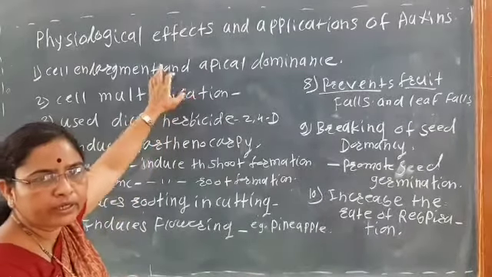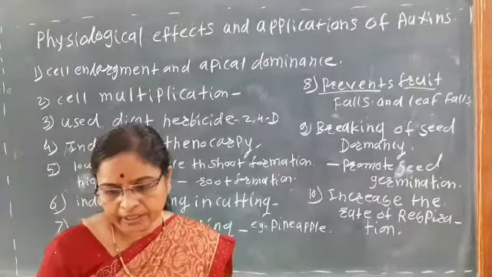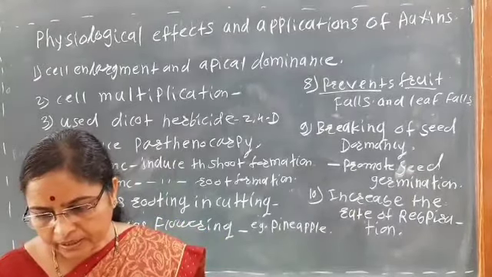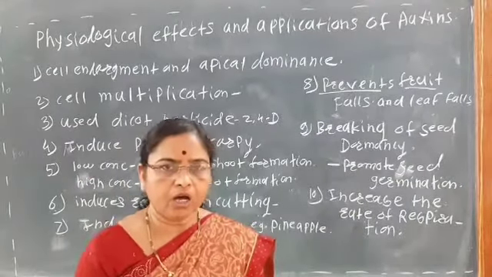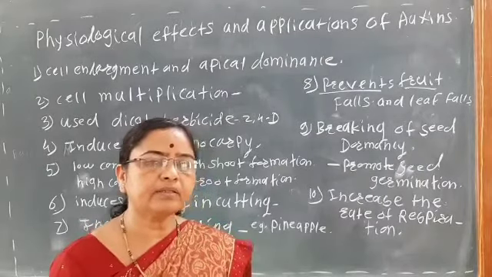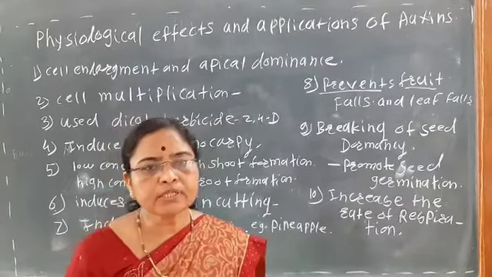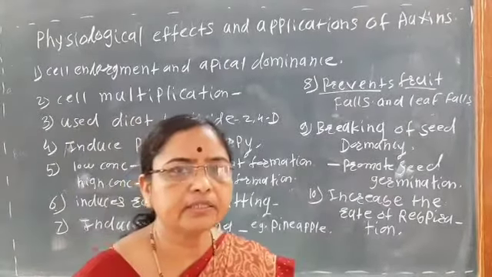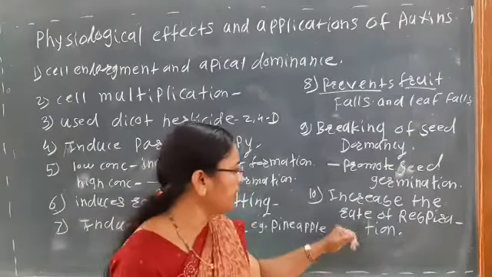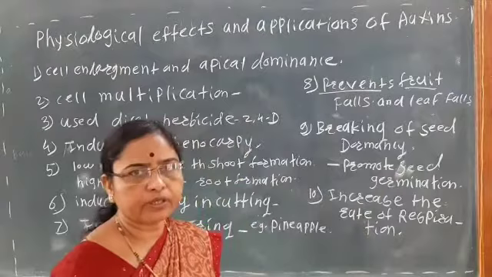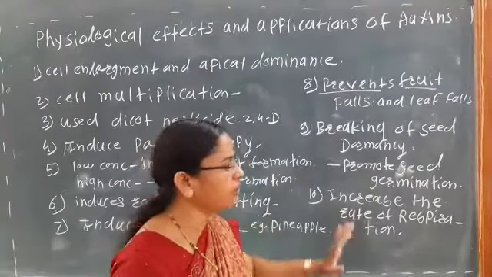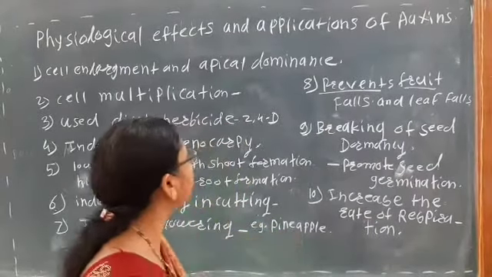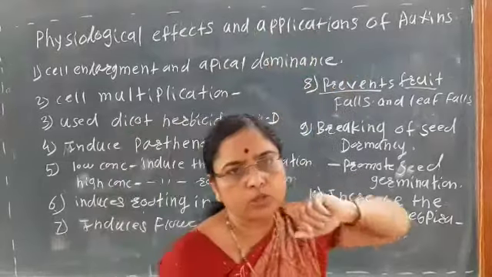So during the cell enlargement, the cell shows a rapid process of respiration. So when we apply the auxins during the cell enlargement, the rate of respiration increases, and due to which it is mainly useful to increase the rate of respiration. Now, it is one physiological effect of the auxin.